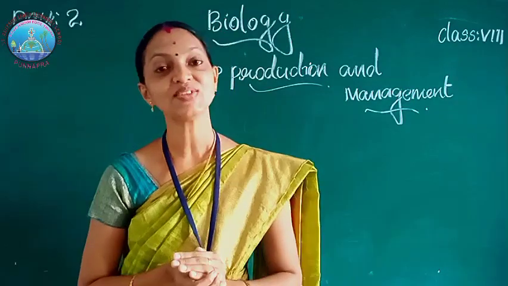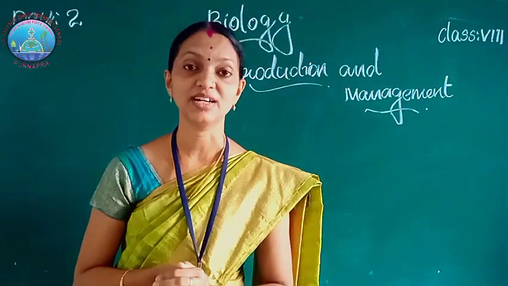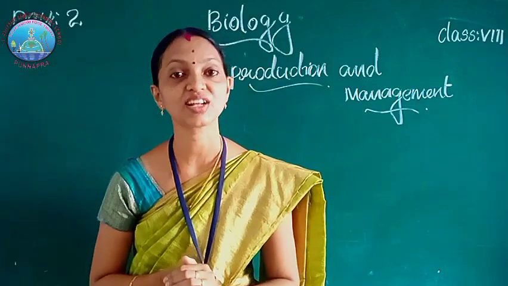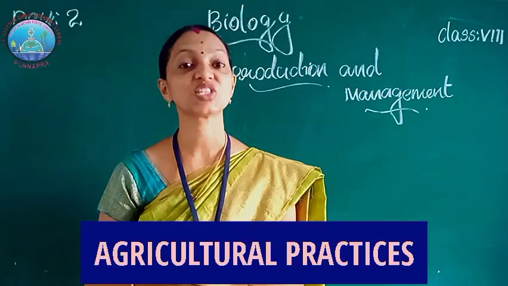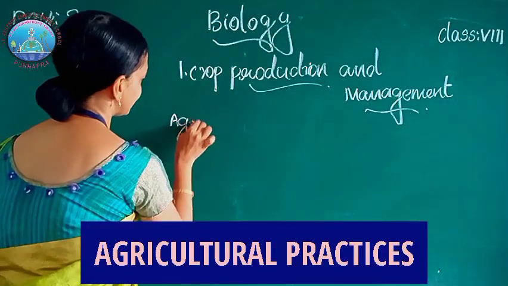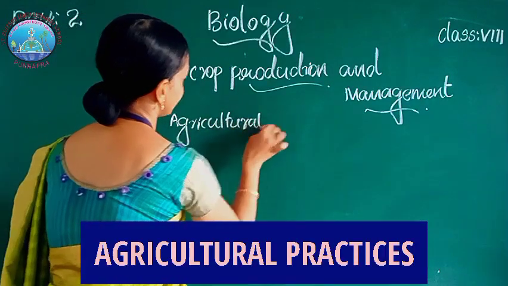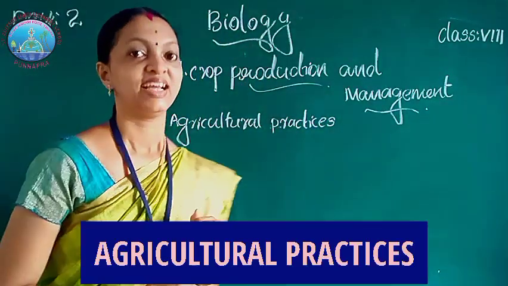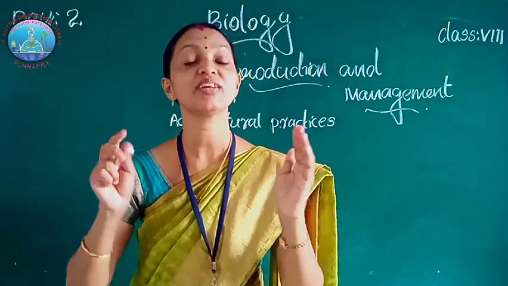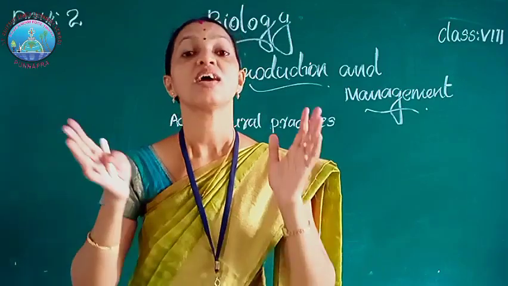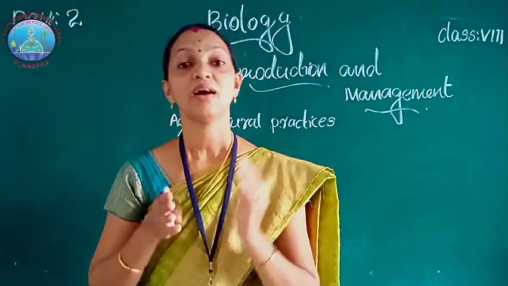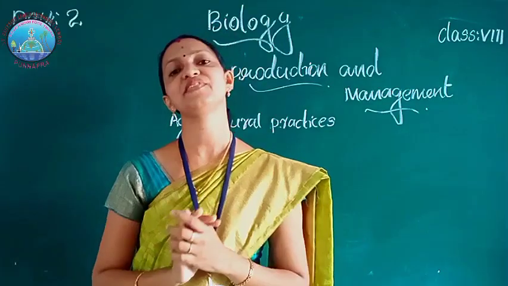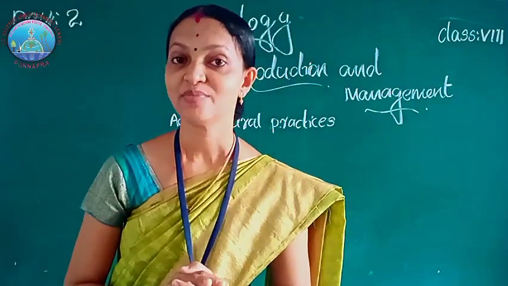Cultivation of crops involves several steps undertaken by the farmers over a period of time, and these activities are referred to as agricultural practices. What is called? Agricultural practices.